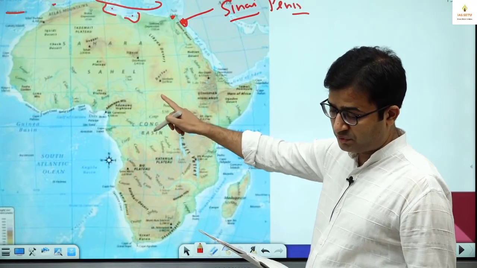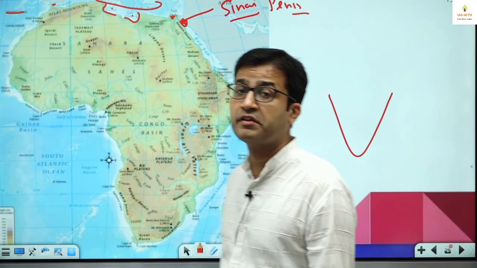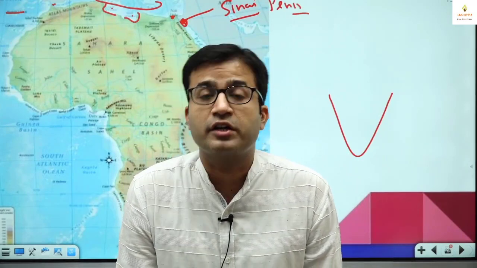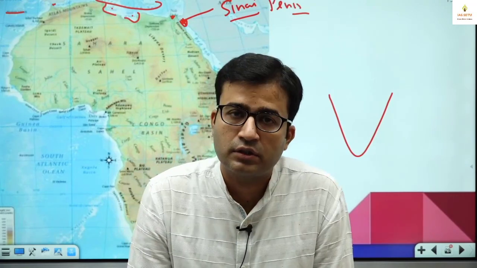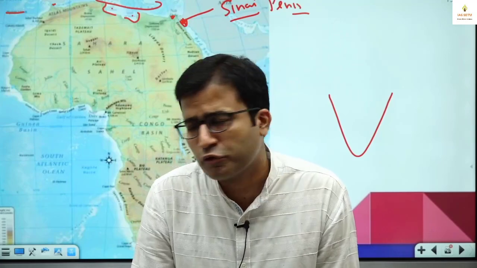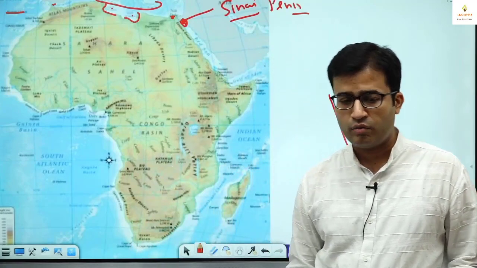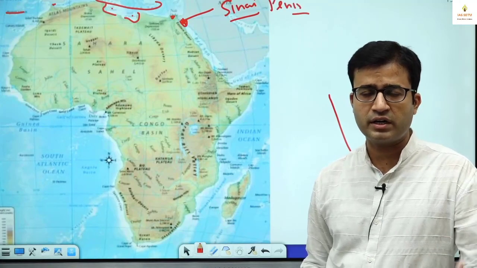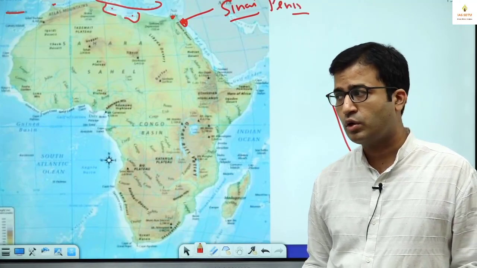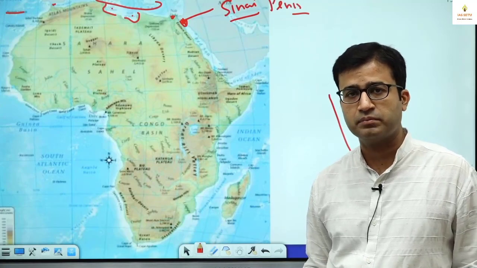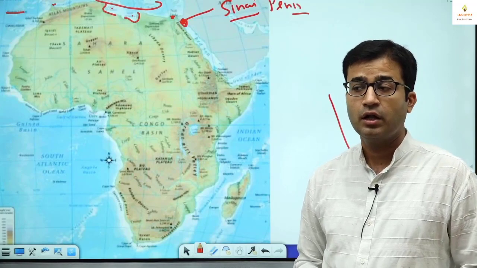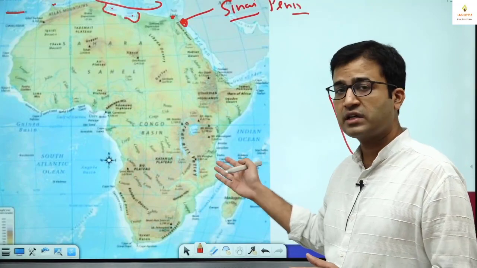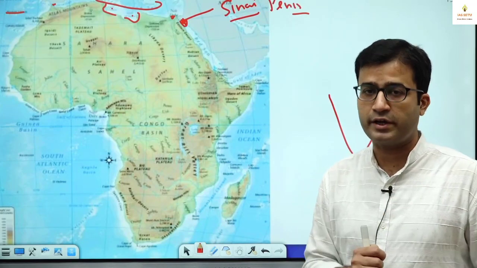I repeat, Strait of Gibraltar. And these straits are very important here. Strait of Dover, Strait of Davis, Malacca Strait, they have asked. So whenever I cover a continent, I tell you the important straits and you have to focus on the information I will give you. 1.5 hours one continent, 1.5 hours the next continent. So around 8-9 hours for the entire world map. Other than that, places I will take separately at the end. Otherwise, if you do it yourself, it will take one week to cover one continent.